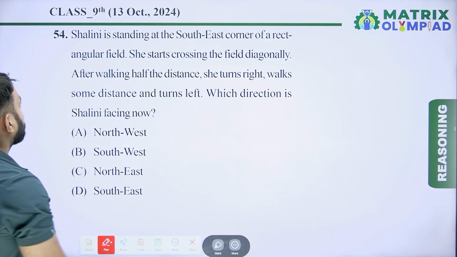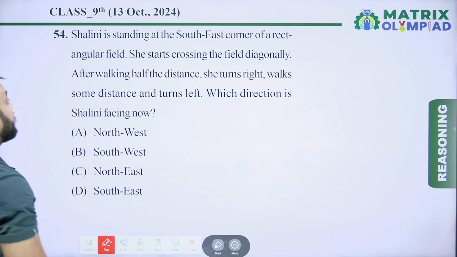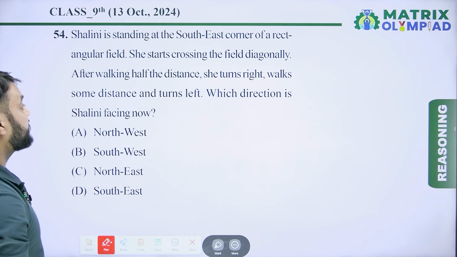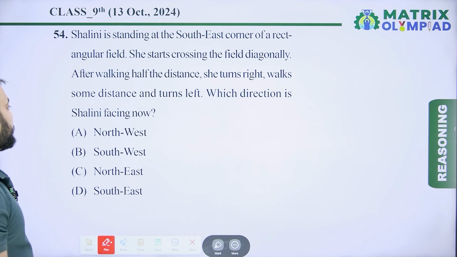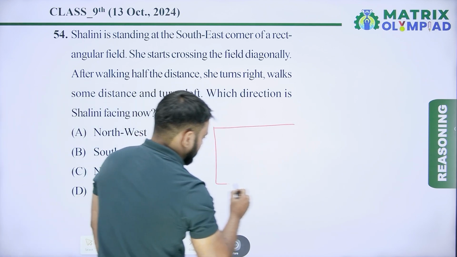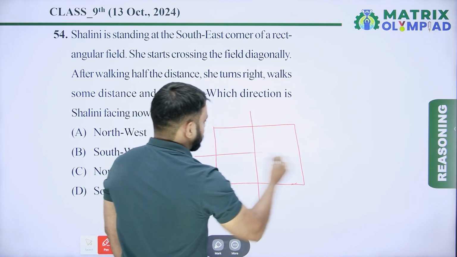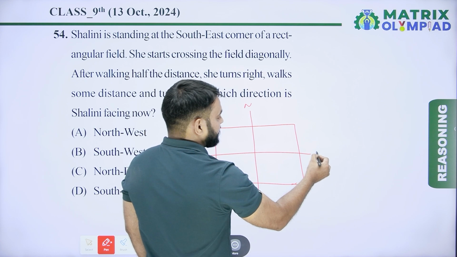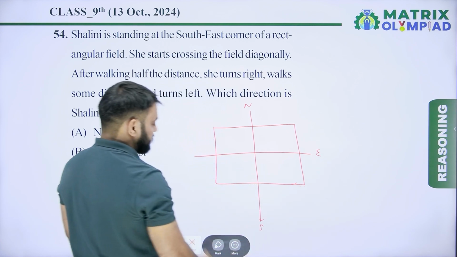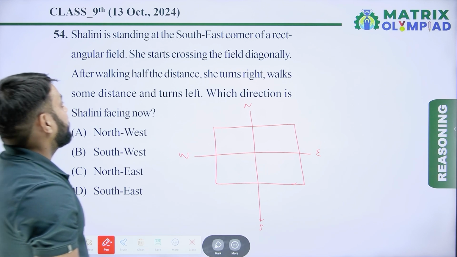Question number 54. Salini is standing at the southeast corner of a rectangular field. She starts crossing the field diagonally. After walking half the distance, she turns right and walks some distance and turns left. Which direction is Salini facing now? Let's suppose this is the rectangular field, and this is the north direction of the field, and this is the east direction of the field, and this is the south direction of the field, and this is the west direction of the field.